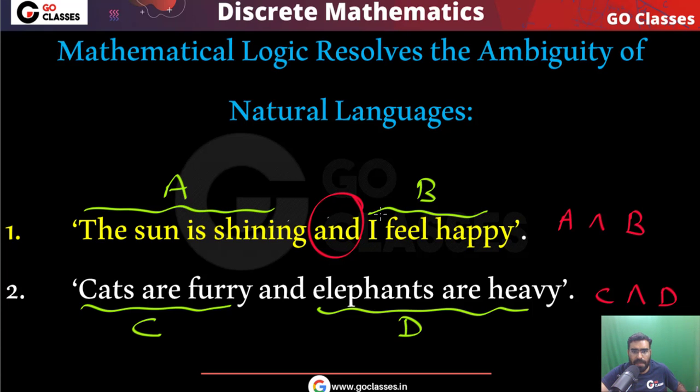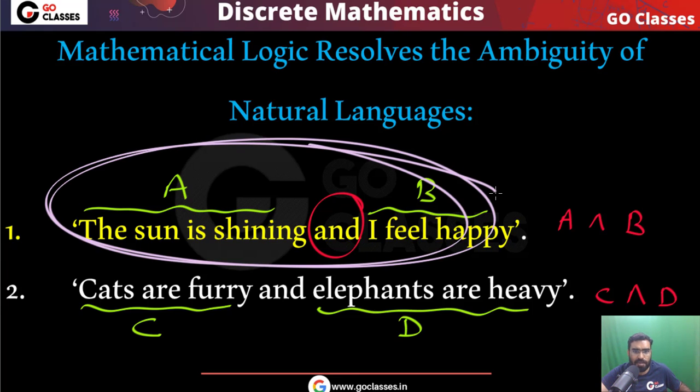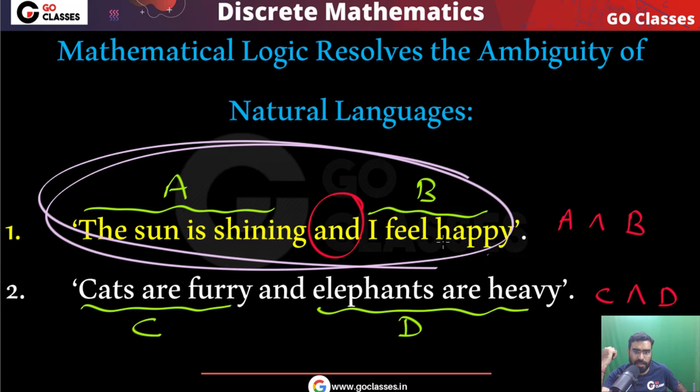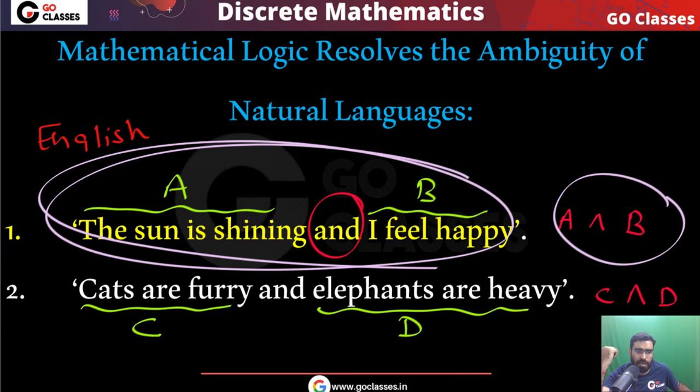Let me tell you, in this statement you can have some ambiguity. Please think about it. This is an English language statement. You may have some ambiguity, but in this you do not have any ambiguity. You don't know whether your friend's happiness depends on this or not.